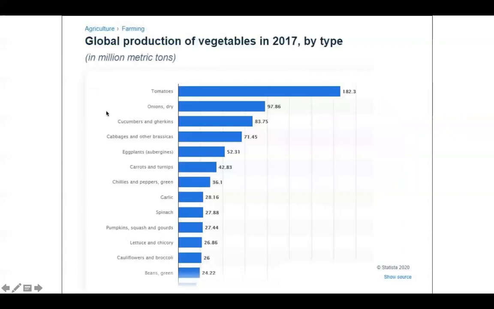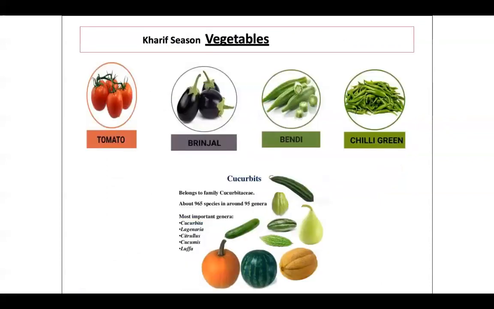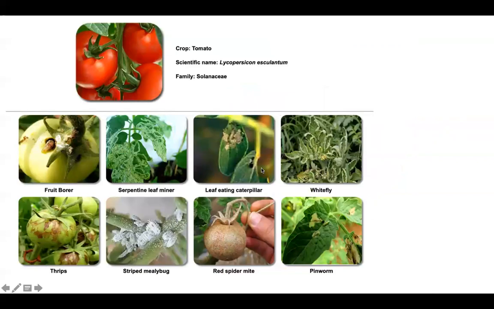Coming to the global production of vegetables, tomato is the most widely grown across the globe. Afterward come onion, cucumber and gherkin, etc., followed by other vegetables. If we see the Indian condition, in the Kharif season these are the major vegetables grown: tomato, brinjal, bhindi, green chilies, and cucurbits. Here we will see the pests of major vegetables, like tomato.